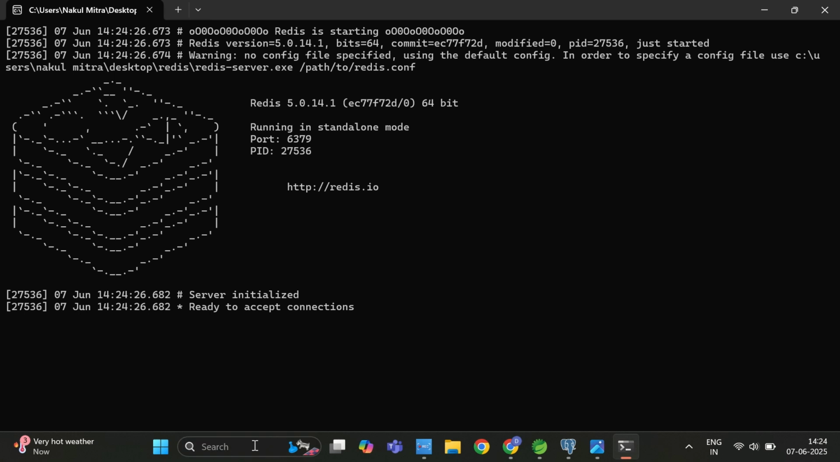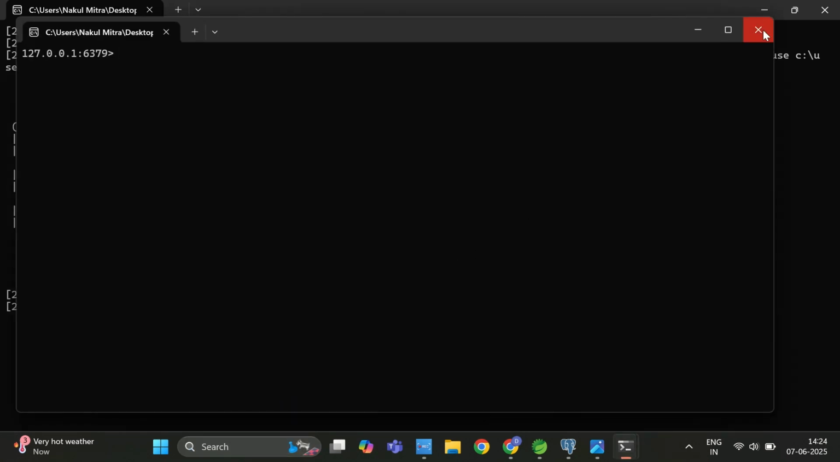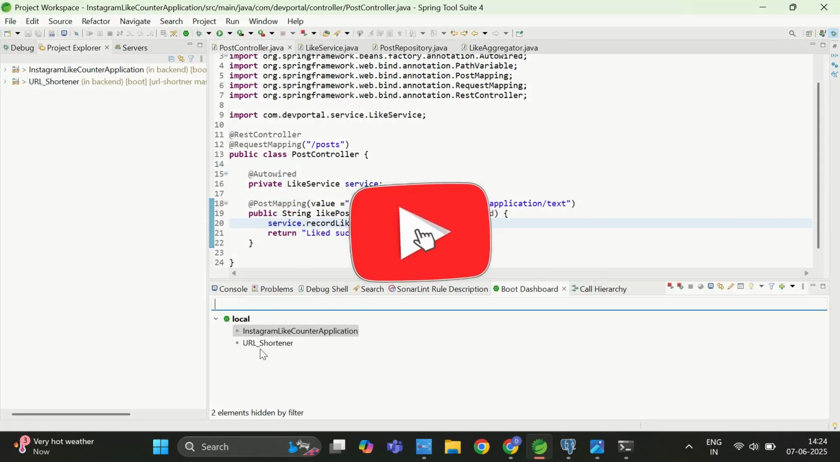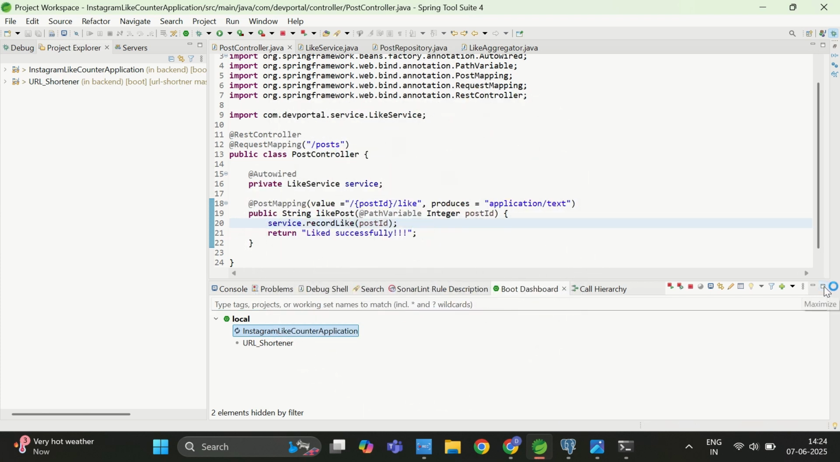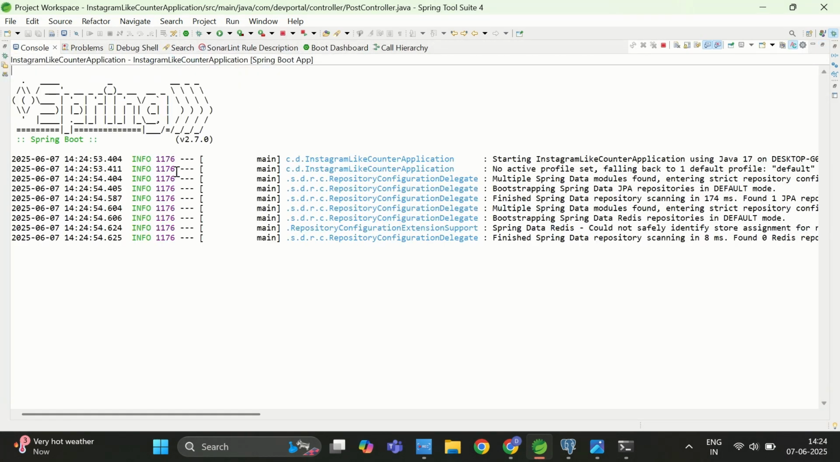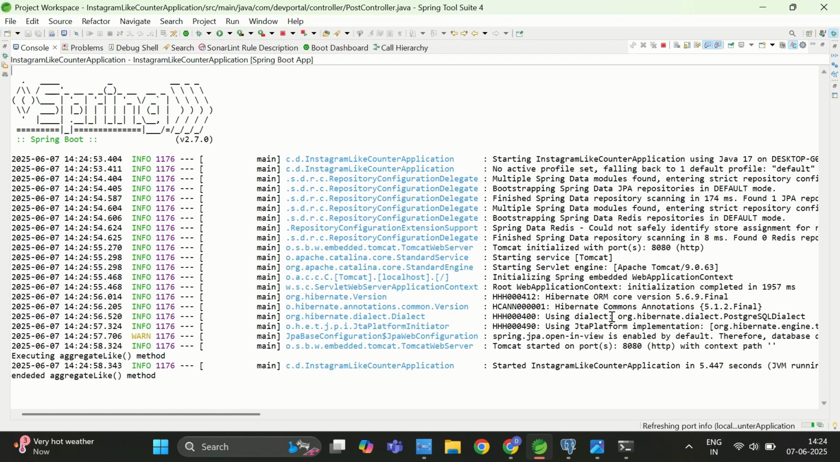Let me go to the Redis CLI as well. Let me show you, currently there are no keys. If I write keys, you can see currently there is nothing in my Redis server. Let me clear this, and again I will start my application. Hopefully this time it will get started, and you can see the logs are coming. It is starting on 8080 port, and the application got started as well.